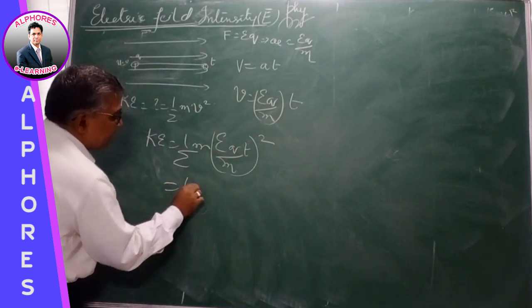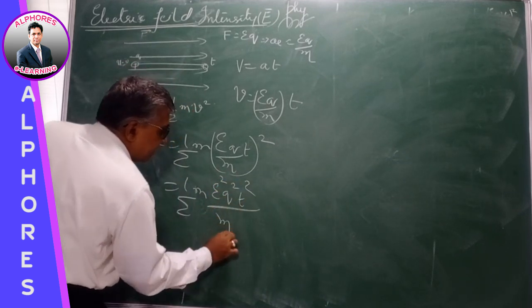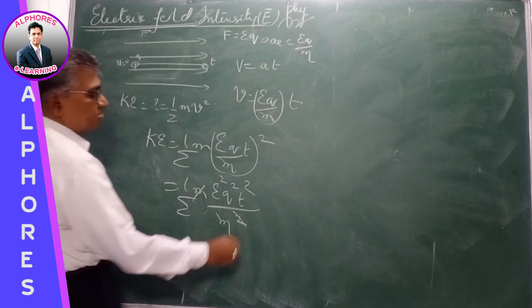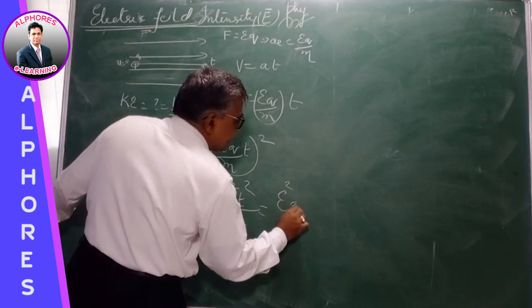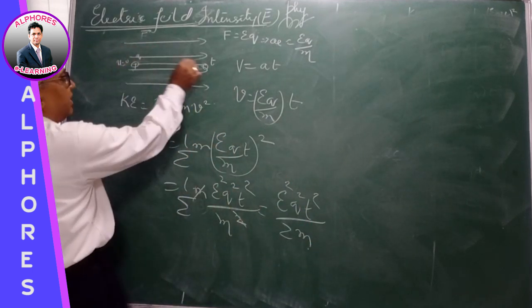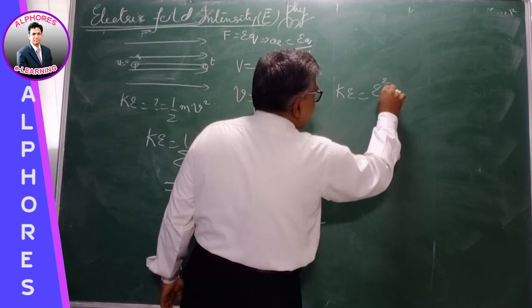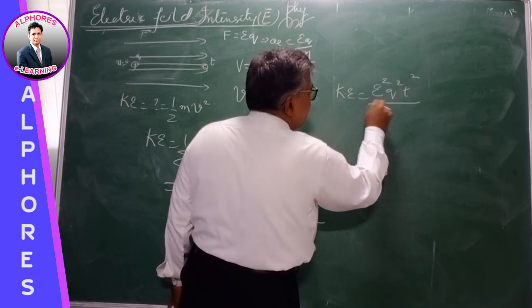So simplifying, half m, it is E square q square t square by m square, cancelling m. So the kinetic energy is E square q square t square by 2m. So after traveling for a time t, the kinetic energy gained is E square q square t square by 2m.